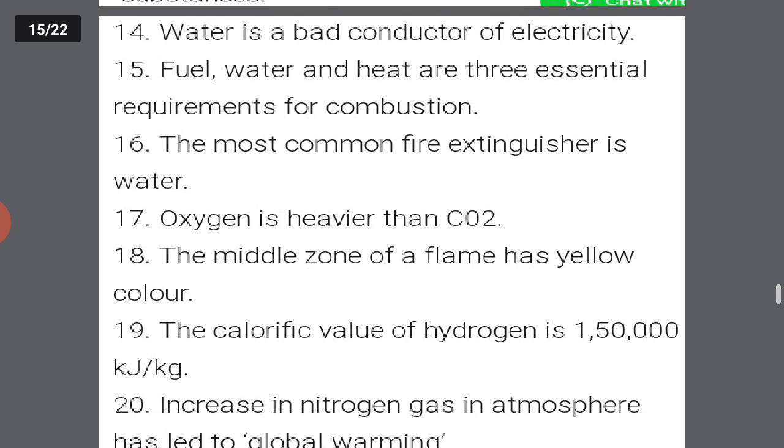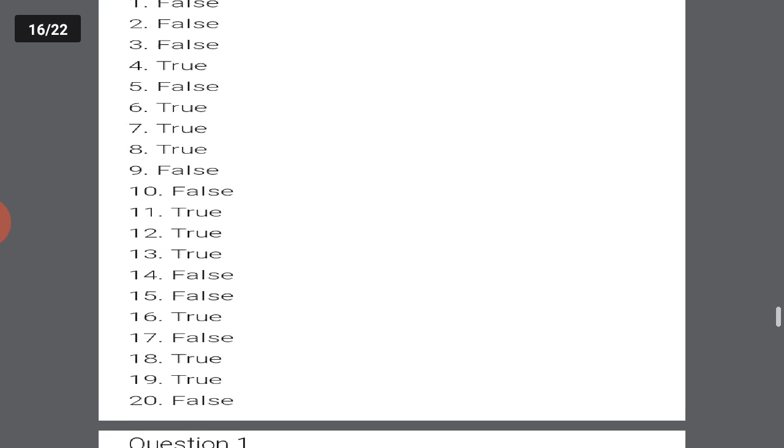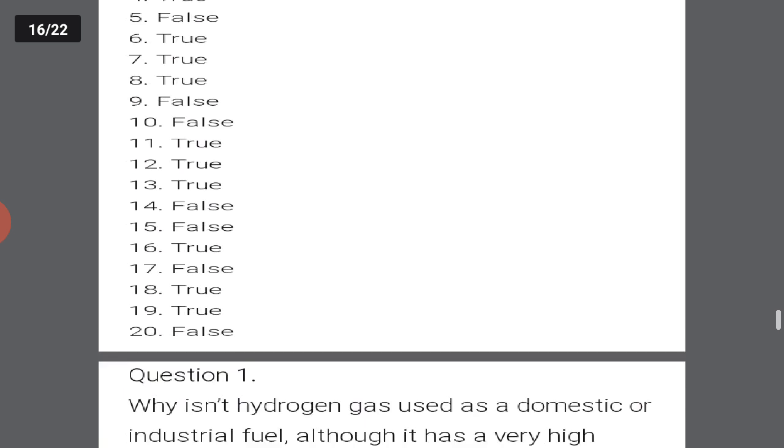The middle zone of a flame has yellow color. It is true. The calorific value of hydrogen is 1,50,000 kilojoule. It is true. Increase in nitrogen gas in atmosphere leads to global warming. It is false. Okay. You can see the answers of all these questions also.